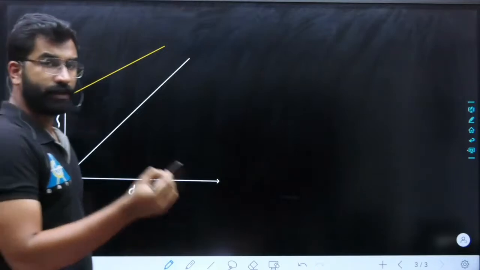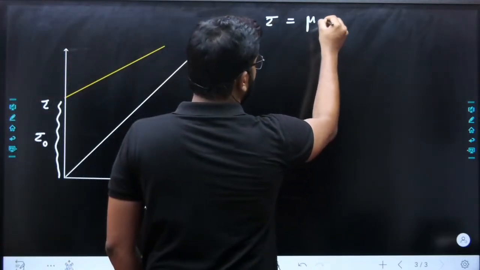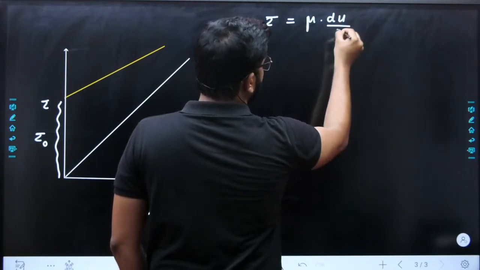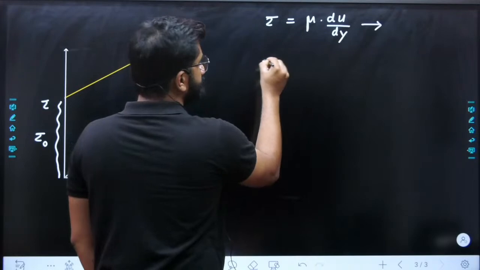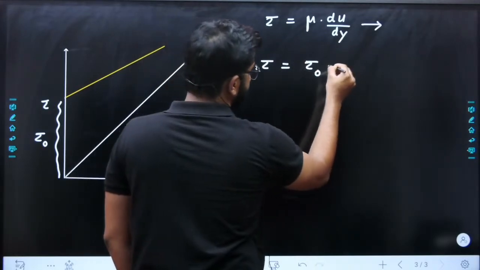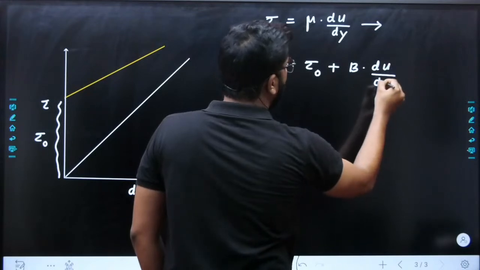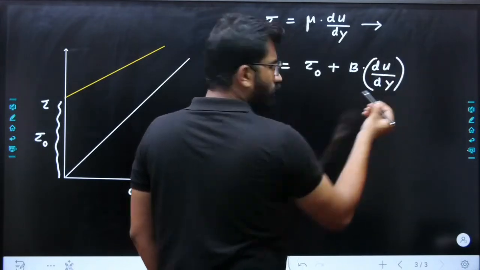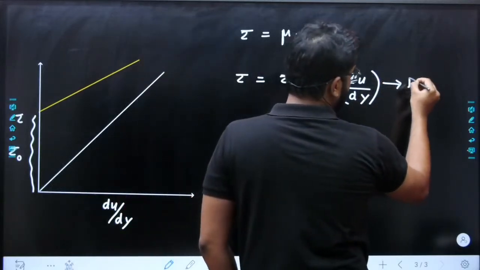Generally, what is the Newtonian fluid equation? Tau is equal to mu into du by dy. Tau is equal to tau naught plus b into du by dy, or you can say it is mu also. So this is the equation for Bingham plastics or Bingham fluids.